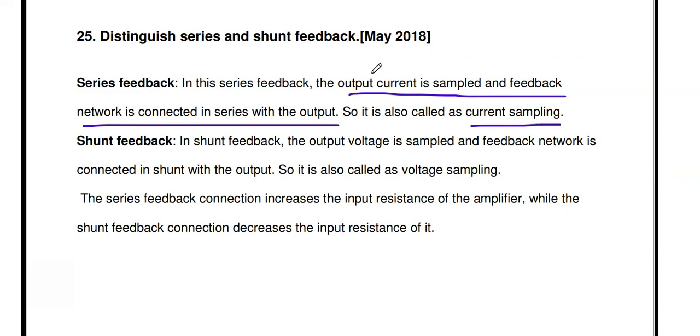Here we are sampling the output current, and that output current is given as input to the feedback network. Similarly, in shunt feedback, the output voltage is sampled and the feedback network is connected in shunt with the output. It is called voltage sampling. This is the difference between series and shunt feedback.